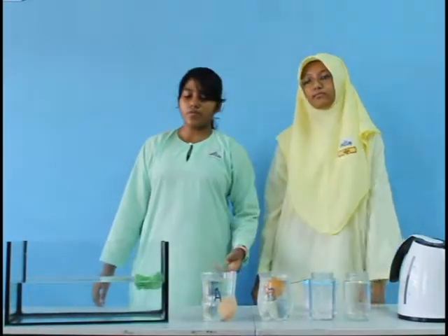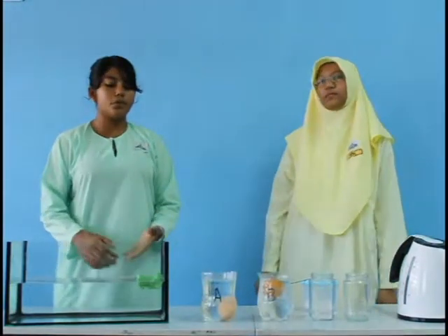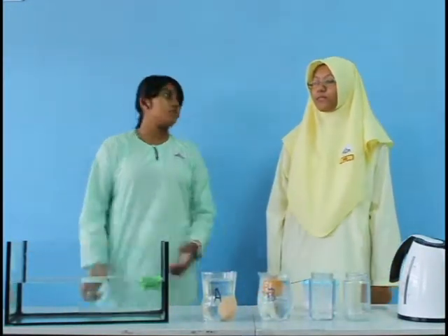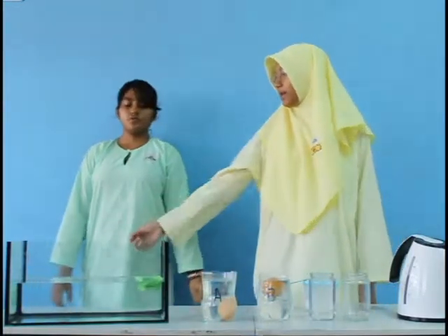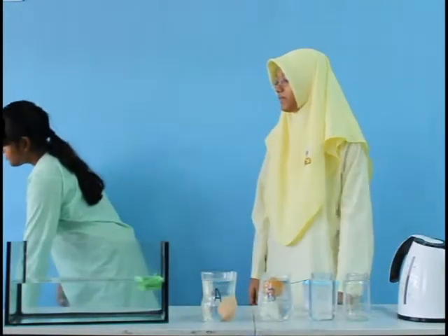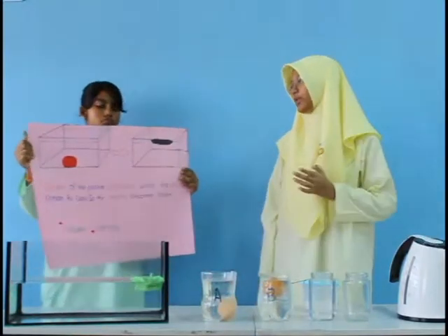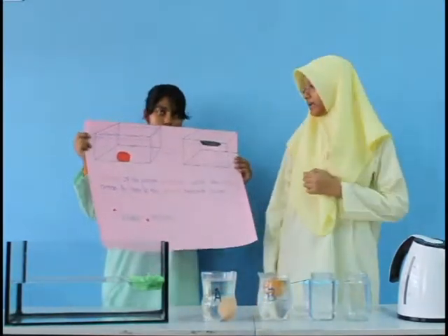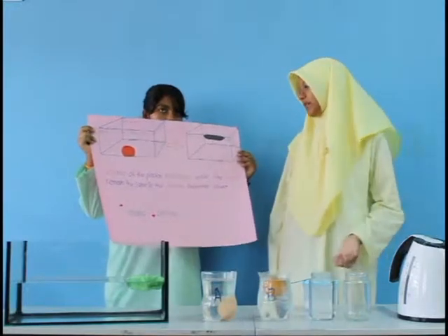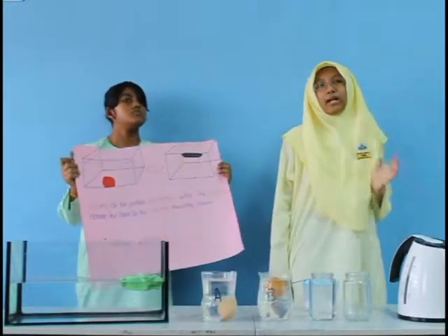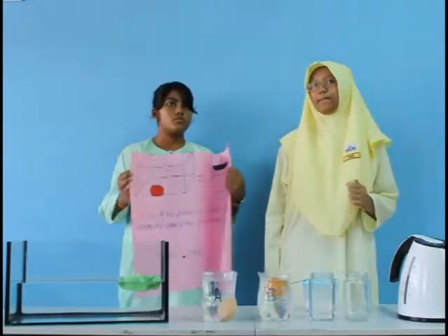Why does this happen? The plasticine has the same mass, and when I reshape the plasticine into a boat, it floats. This is because when we shape it into a boat, the volume of the plasticine increases while the mass remains the same. So the density becomes lower and it floats. Remember, the higher the volume, the lower the density.